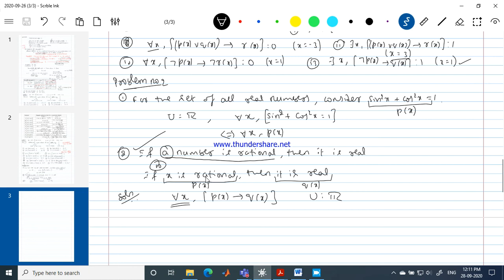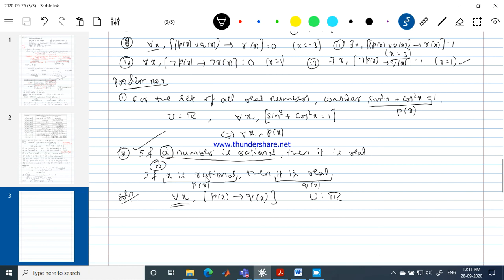But it doesn't mean that for every implication, for all x is true. If they are talking about the existential quantifier, they will mention it: for some real number x, if x is rational, then it is real.